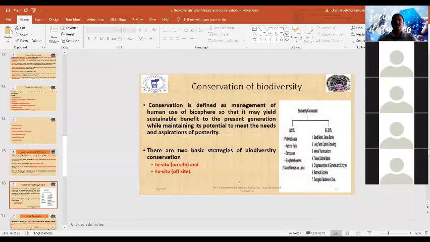Now the last topic is the conservation of biodiversity. Conservation means management of human use of the biodiversity, so it may yield sustainable benefit to present generations as well as fulfill the needs of future generations. So there are 2 basic strategies adopted for conservation of biodiversity. First is in situ, and second is ex situ. In situ means on the same place, and ex situ means some other place.